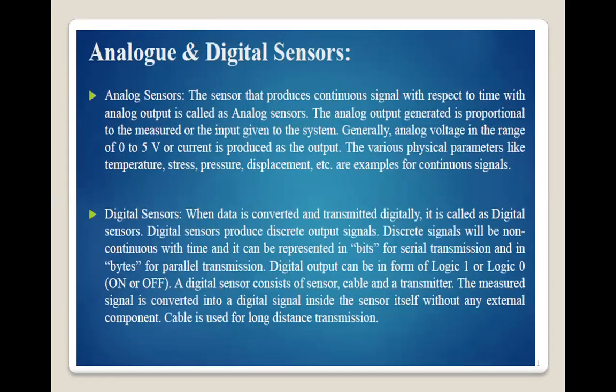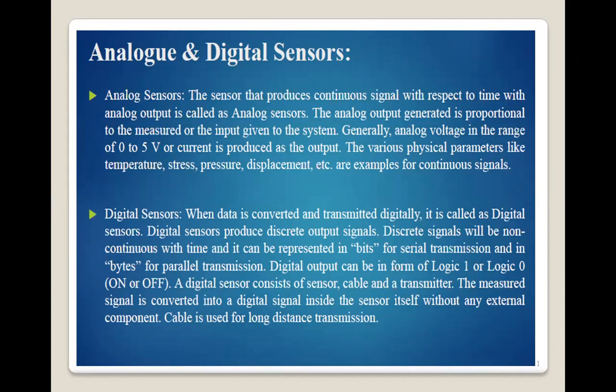The next classification is analog or digital sensor. So what do you mean by analog sensor? An analog sensor produces a continuous signal with respect to time. The analog output generated is proportional to the measured input of the system.